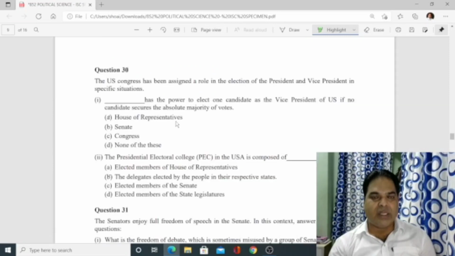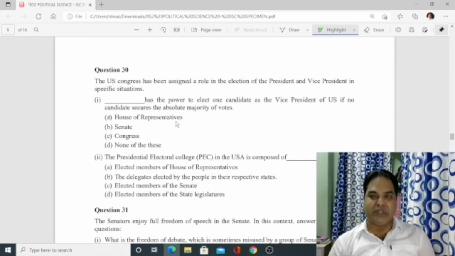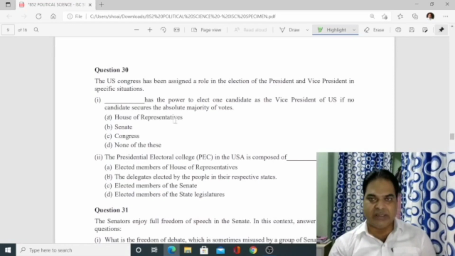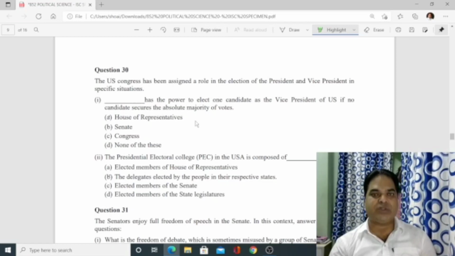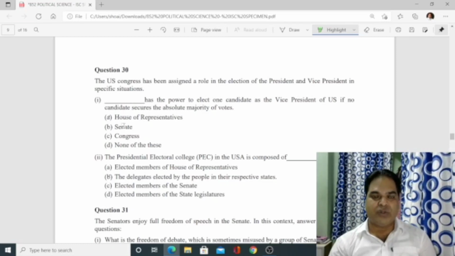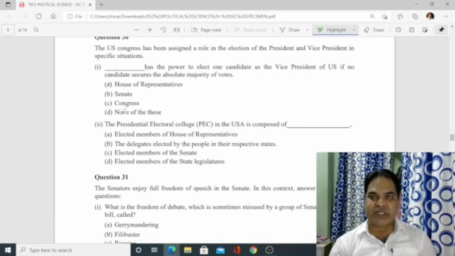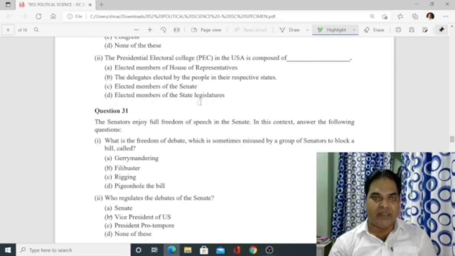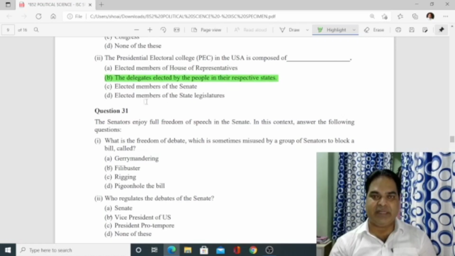So next one. Number 30. The US Constitution has been assigned a role in the election of president and vice president in specific situations. So dash has the power to elect one candidate as the vice president of USA if no candidate secures the absolute majority of votes. So who has the power to elect the vice president and president? The House of Representatives. Number 2. The Presidential Electoral College, that is PEC, in the USA is composed of elected members of the House of Representatives? No. So answer is B, delegates elected by the people in their respective states.